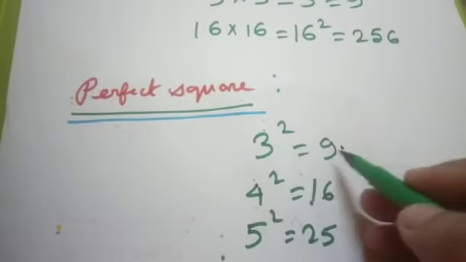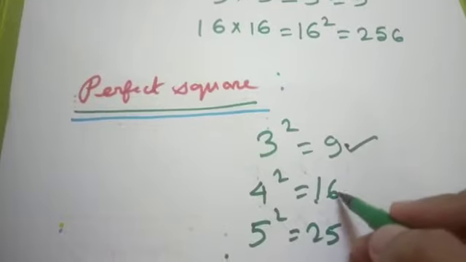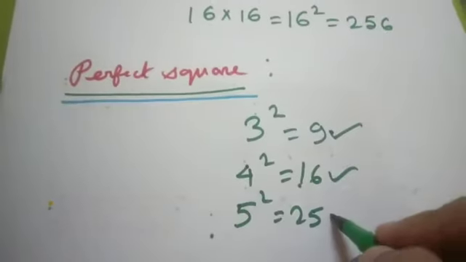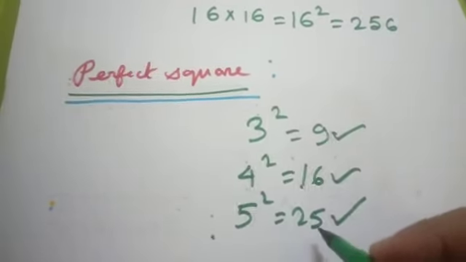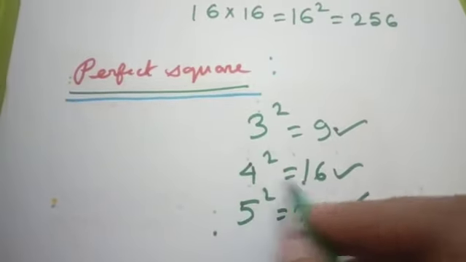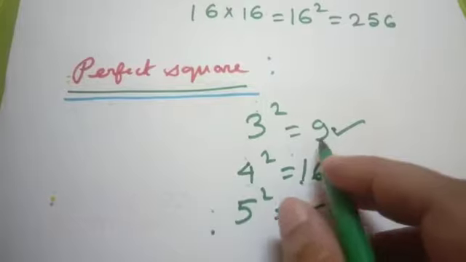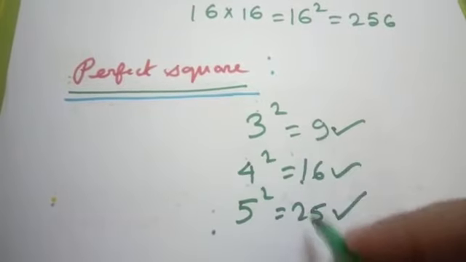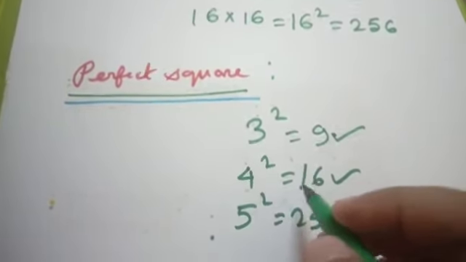since 3 square equal to 9, so 9 is a perfect square. Similarly, 16 is a perfect square and 25 is also a perfect square because 25 is square of 5, 16 is square of 4. Similarly, 9 is square of 3. So, these numbers are perfect square.